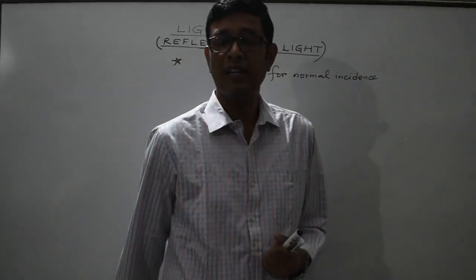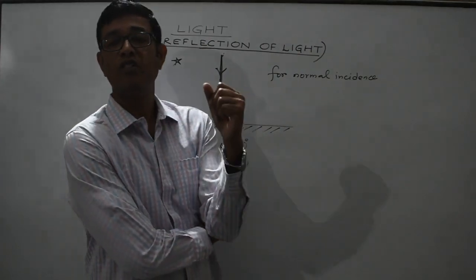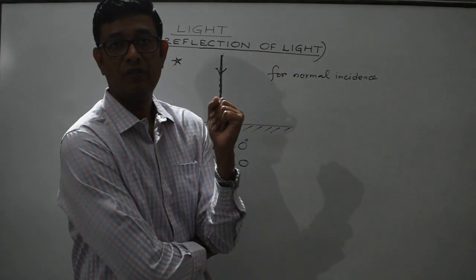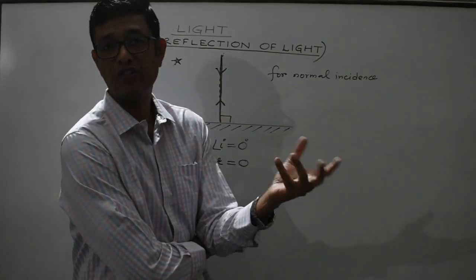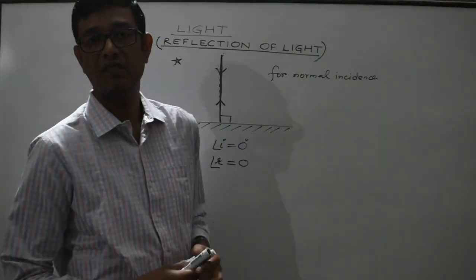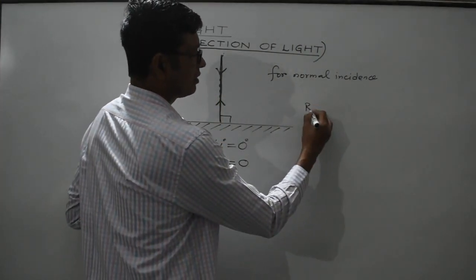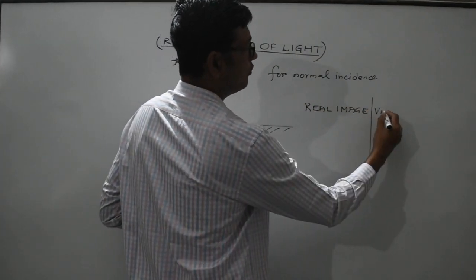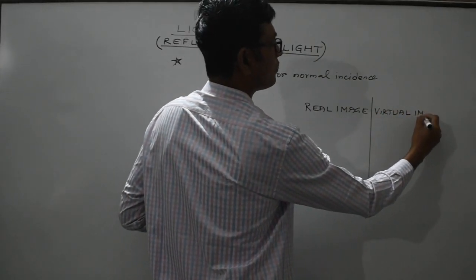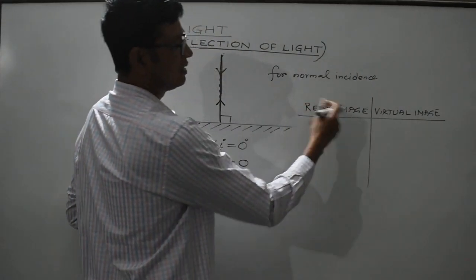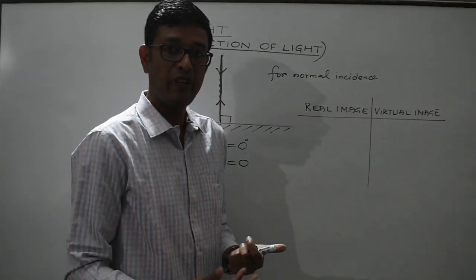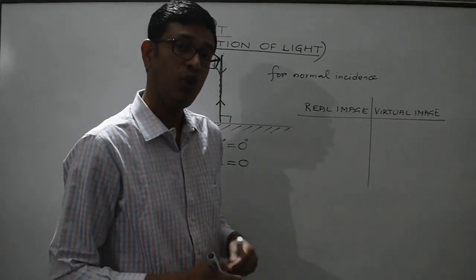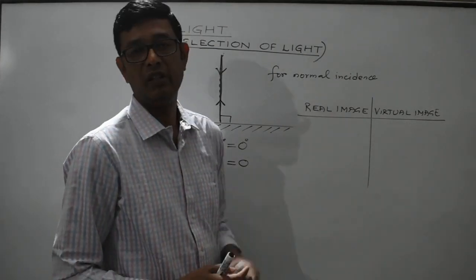There are some basic concepts as well. Before we start with image formation in the case of a plane mirror, you need to understand the types of images. We will encounter the real image and the virtual image. So you need to understand these very basic facts. Let's bring out some essential points of difference between a real image and a virtual image. As the term suggests, a real image is the actual image which can be obtained on a screen. So any image which can be obtained on a screen is known as a real image.